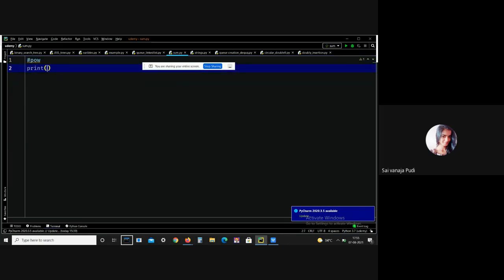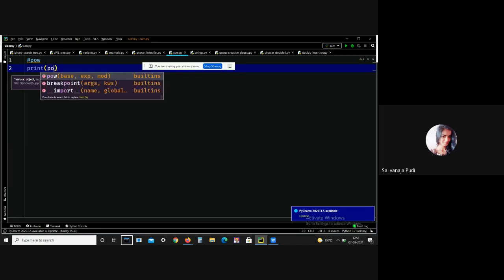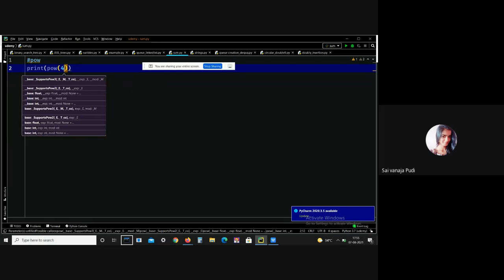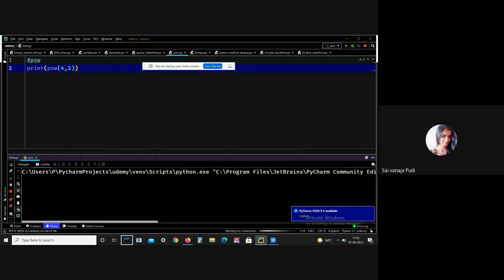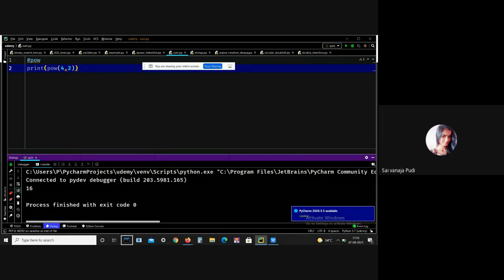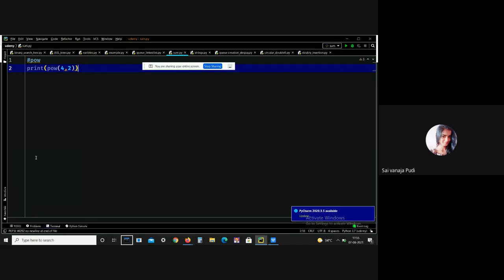If you want to use the power function, then you have to mention two arguments. Here I want to perform 4 square. See, I got the output successfully. 14 and 4 square means what? 16. 4 into 4, 16, right? Yes, that's it. This is what a power function means.